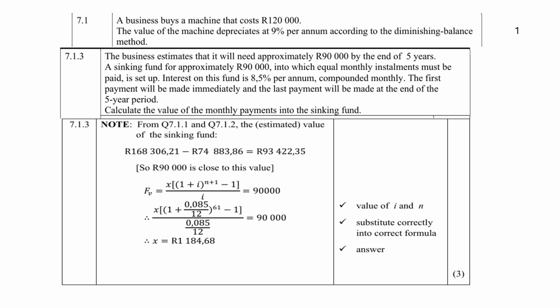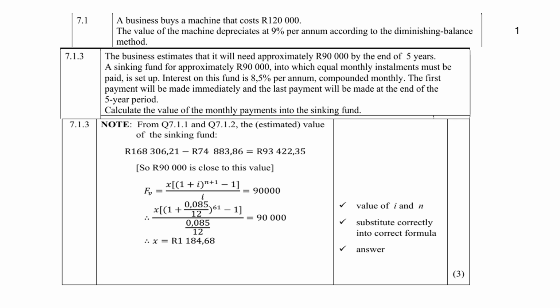Now you remember from question 7.1.1 and question 7.1.2, we determined the first value of 168,306 rand and 21 cents. So we have to subtract the answer we got from 7.1.1, which was 74,883 rand and 86 cents. And that gives you 93,422 rand and 35 cents. So that's the sinking fund, very close to the 90,000 rand.